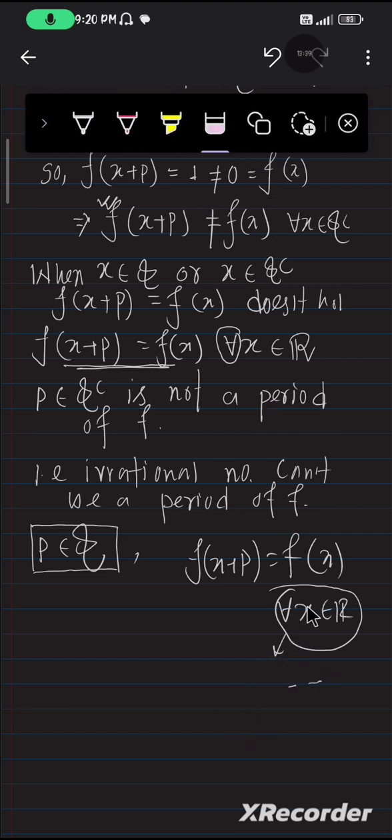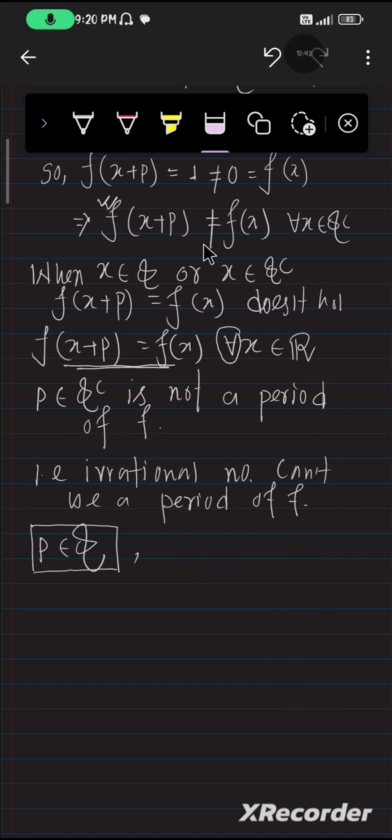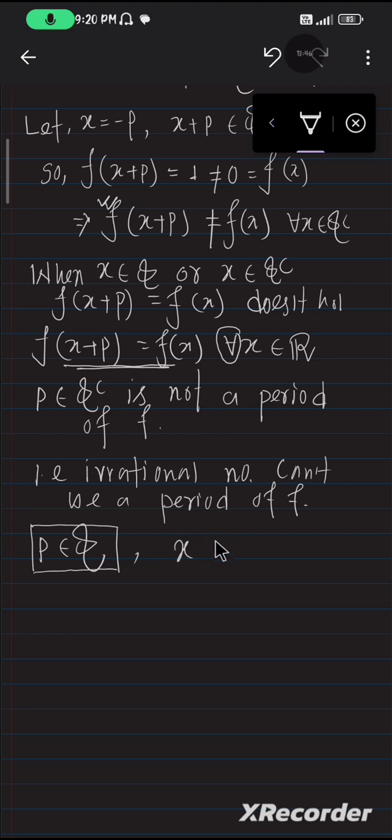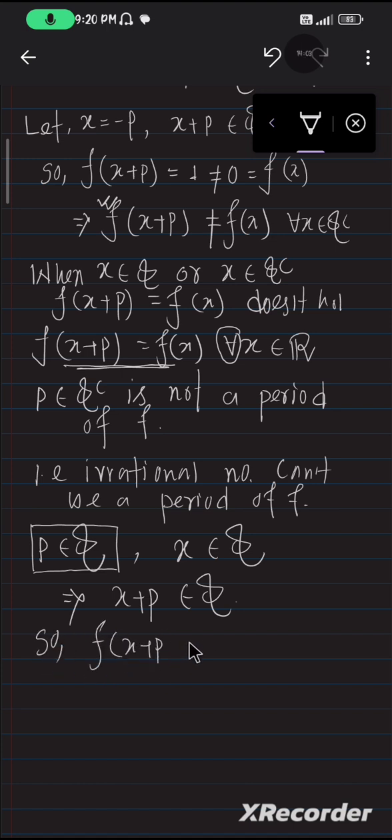For the first case, we assume that x inside Q, and p inside Q, which implies x plus p is obviously inside Q. So f of x plus p equals 1, which is equal to f of x, because when x belongs to Q, the function attains 1, by the definition of the function. So this happens for all x inside Q.